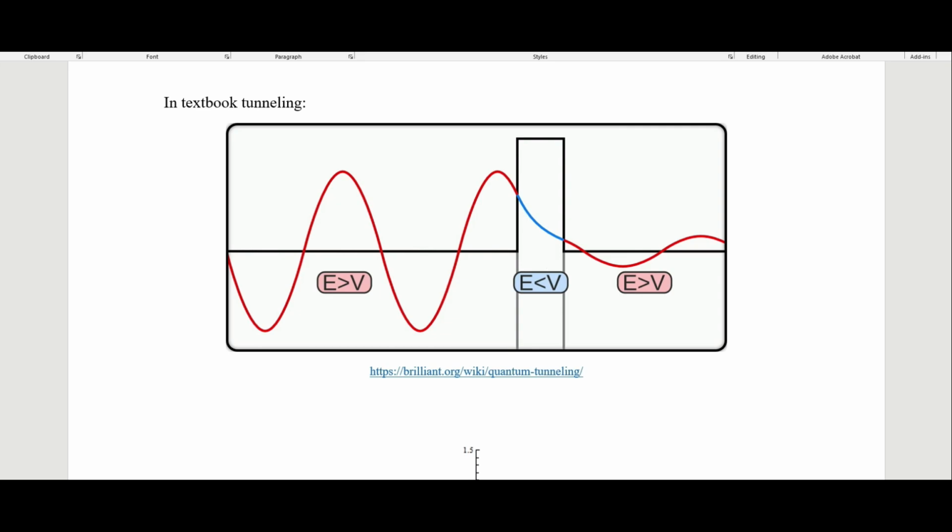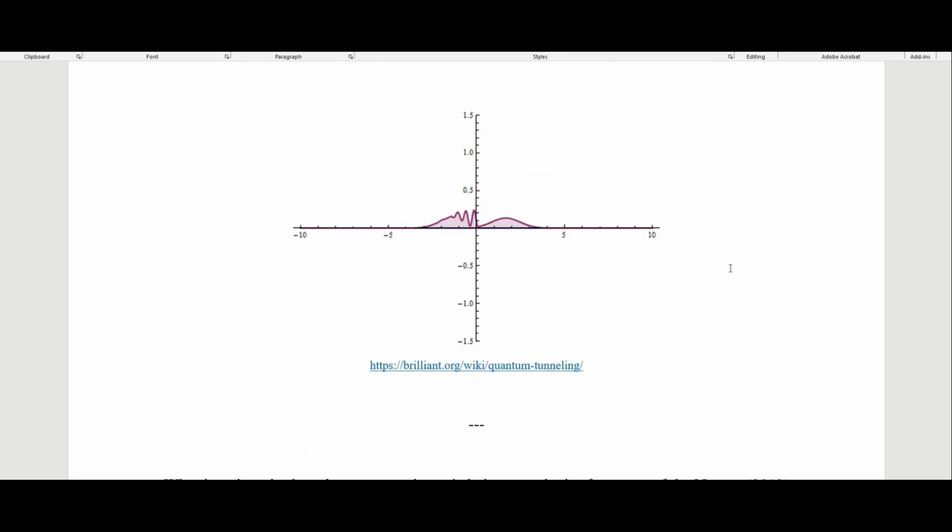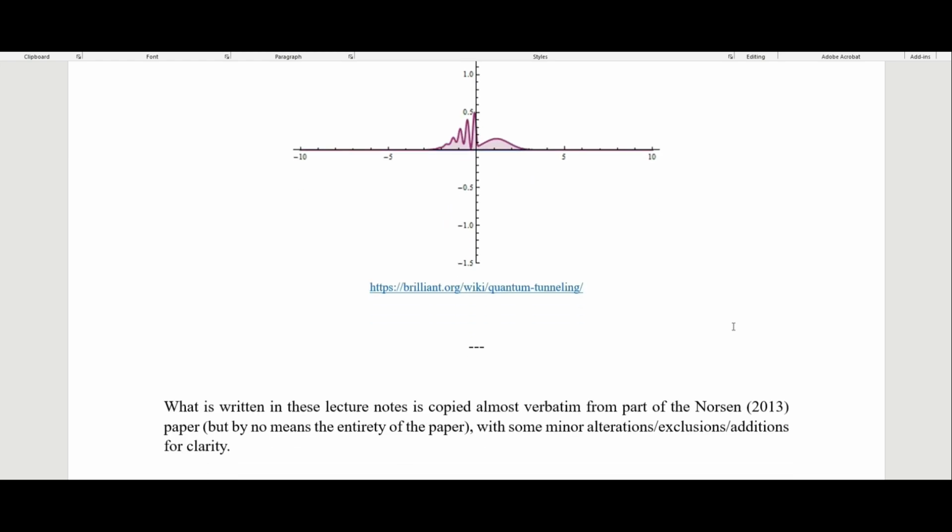And so again, our Bohmian mechanics is going to have to at least give the same prediction that textbook quantum tunneling does. This is just a GIF here of quantum tunneling, where we see the incident wave coming in from the left. It hits a potential right here at x equals 0, and then we get some reflection and some transmission right here.